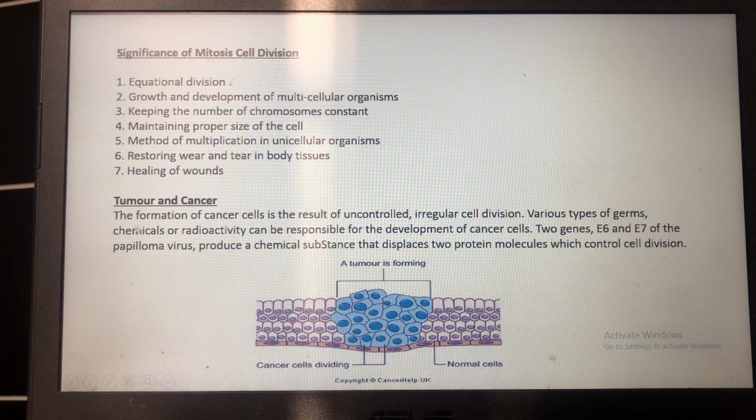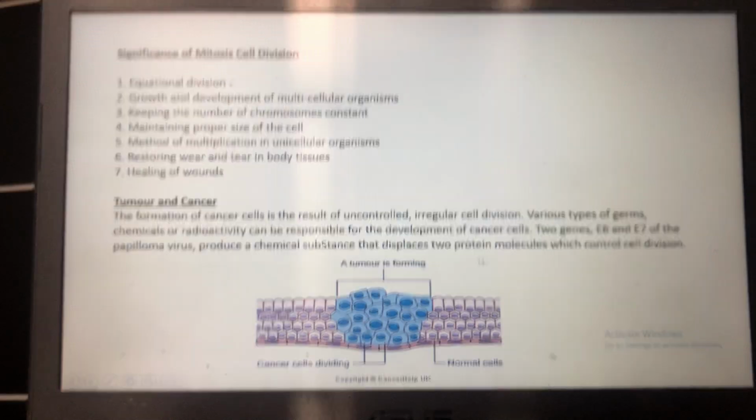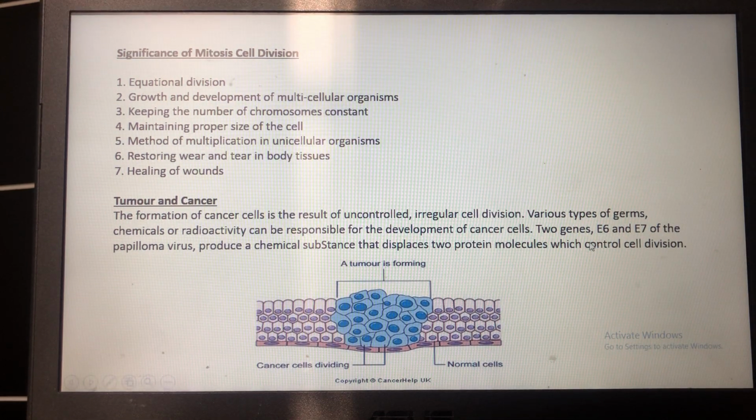There is a virus named papillomavirus. This virus contains two genes, E6 and E7. These two genes, if they enter our body, form a chemical substance. This chemical substance can displace the two protein molecules which control cell division and thus result in tumor and cancer.